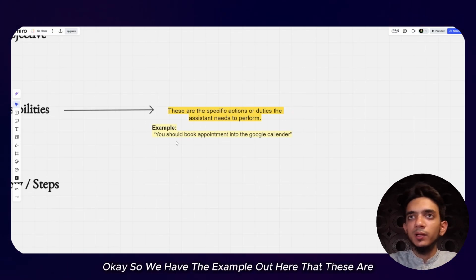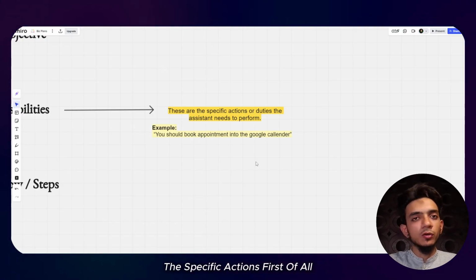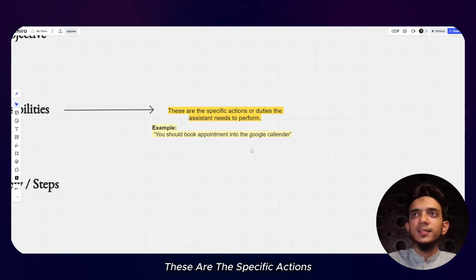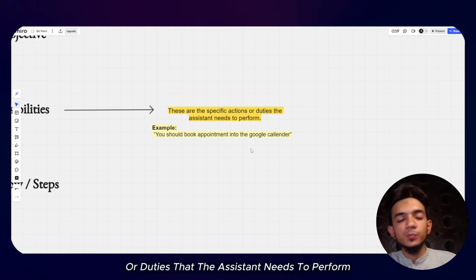Okay, so we have the example out here. First of all, we tell the agent that these are the specific actions or duties that the assistant needs to perform.